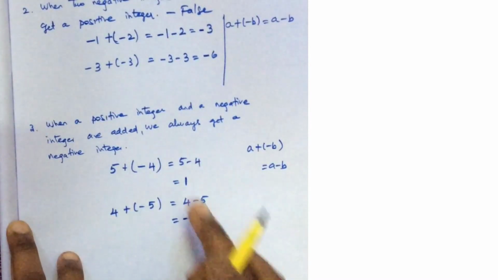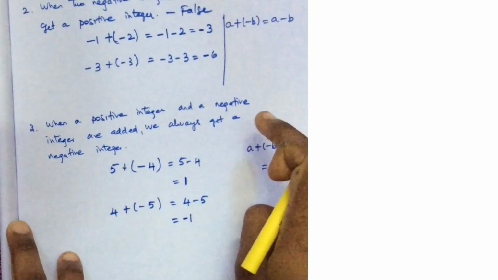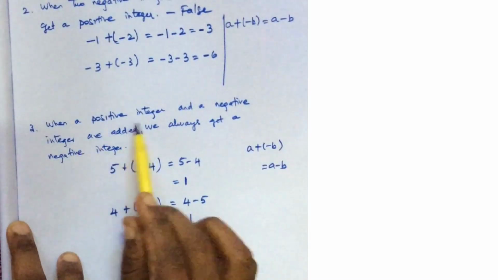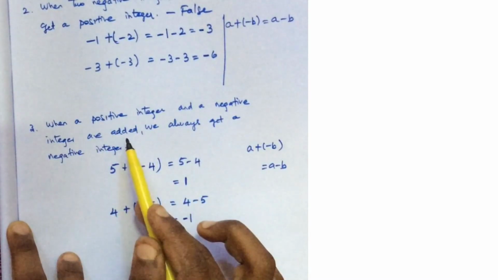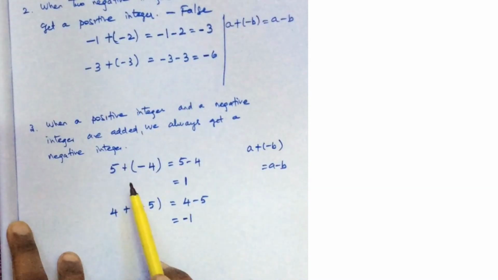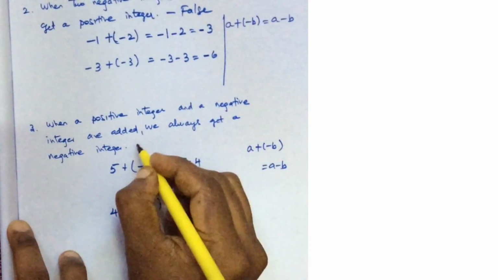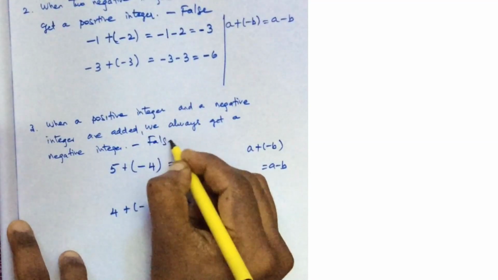So here the statement is true, but here the statement is false. So when a positive integer and a negative integer are added, the sign of the result depends upon the greater number's sign. It always depends upon the numbers. You can't say it in general. So this statement is false.